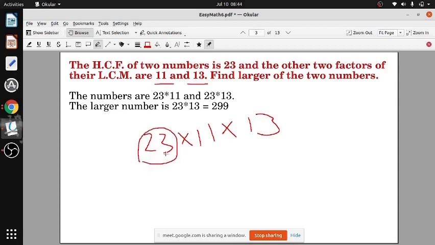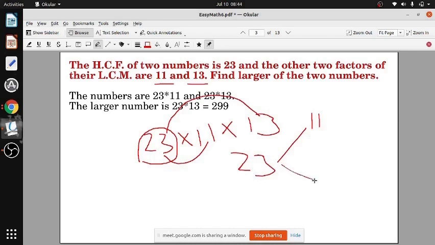The other number will be what? 23 is the HCF, meaning it is present in both as a common factor. So you will get 23, the common, into 11, and 23, the common, into 13.